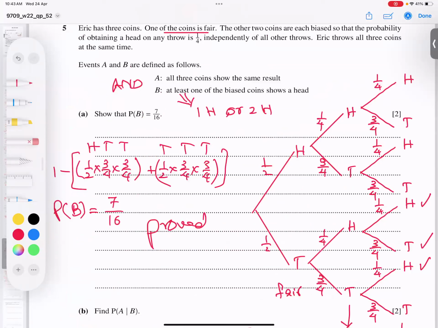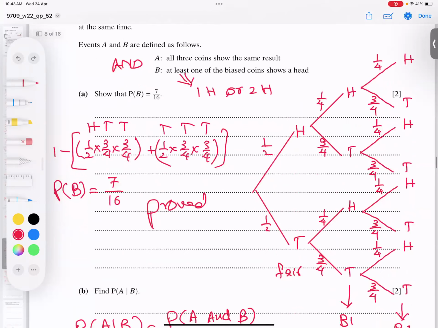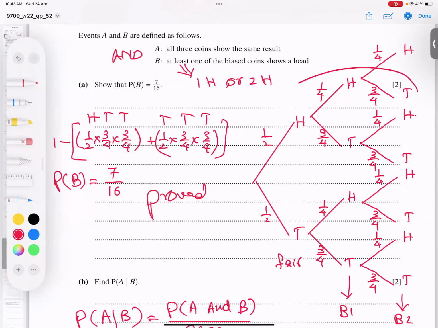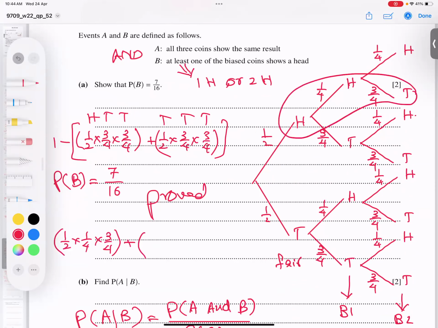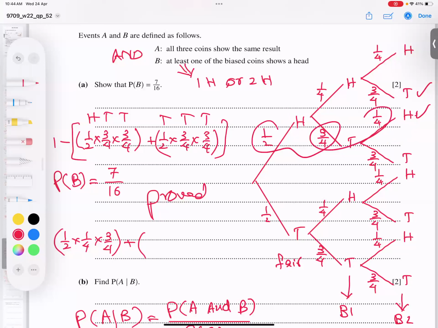Okay, let me erase all these tick marks. 2 heads are coming in this branch. So 1 by 2, 1 by 4. Okay, let me write it here. So this branch I'm taking here, 2 heads. So I'm writing here 1 over 2 into 1 over 4 into 3 over 4. I repeat. So 1 over 2, 1 by 4, and 3 by 4. Okay. And this is done. This is done. I put a tick mark. And again, 2 heads are coming in this branch. So 1 over 2, 3 over 4 into 1 of that. So 1 over 2 into 3 over 4 into 1 over 4.